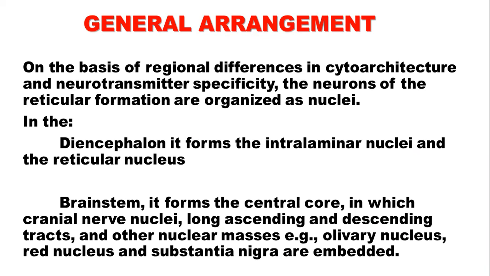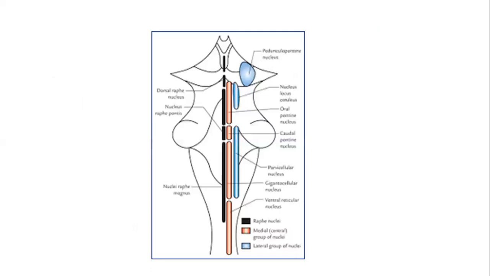In brainstem, it forms the central core of the brainstem, in which cranial nuclei, long ascending and descending tracts, and other nuclear masses like olivary nucleus, red nucleus, and substantia nigra are embedded. Here we can draw a picture of reticular formation.